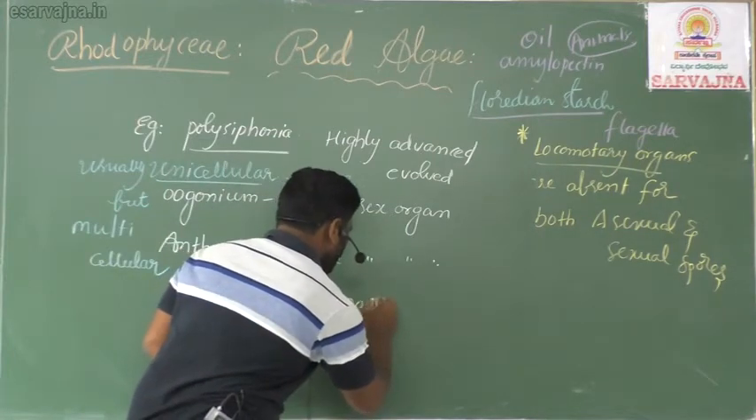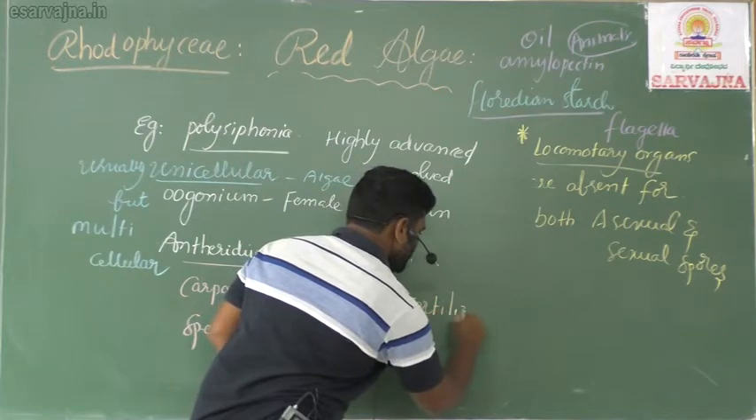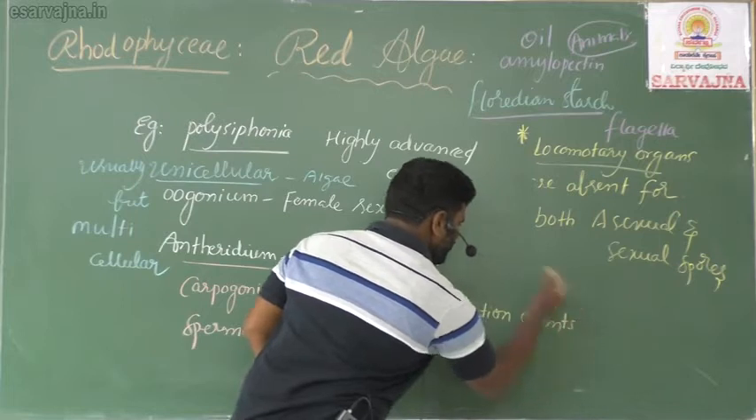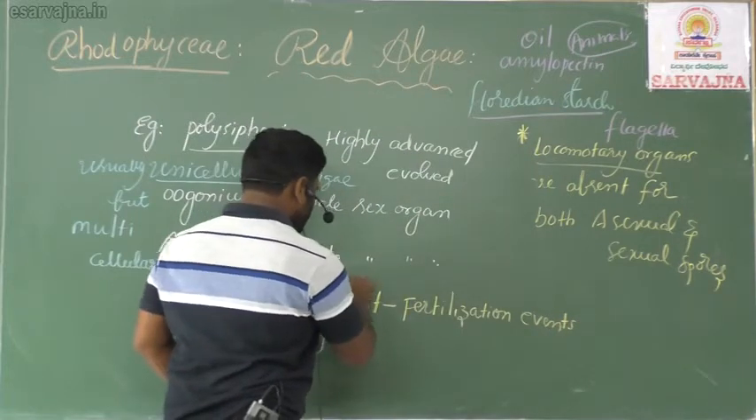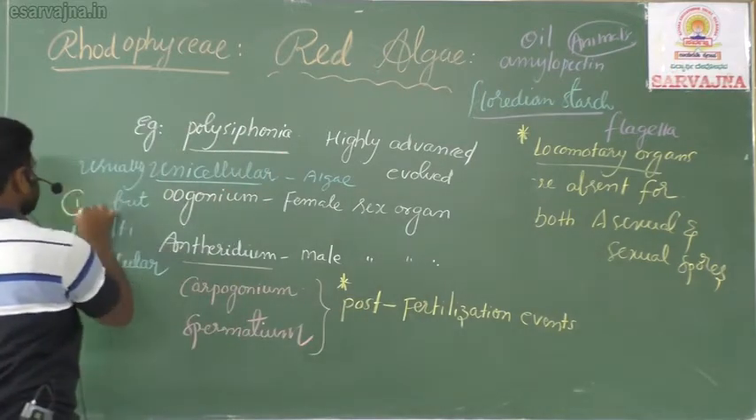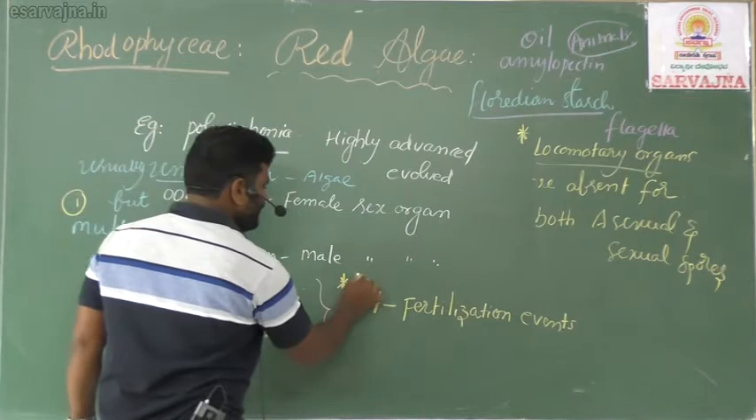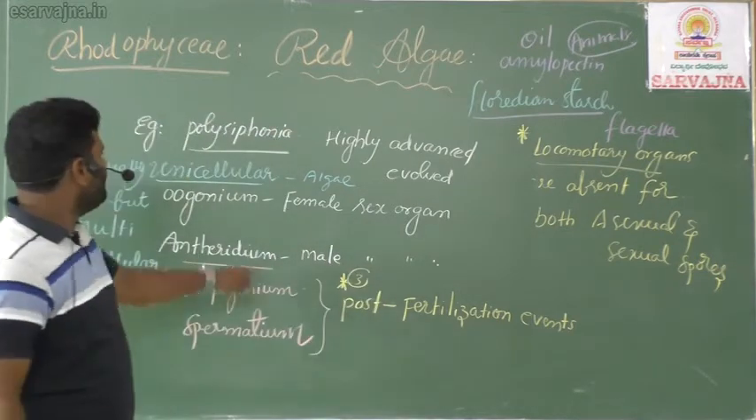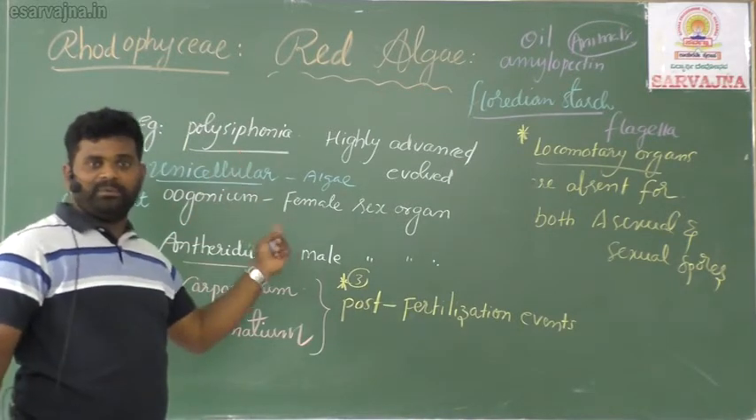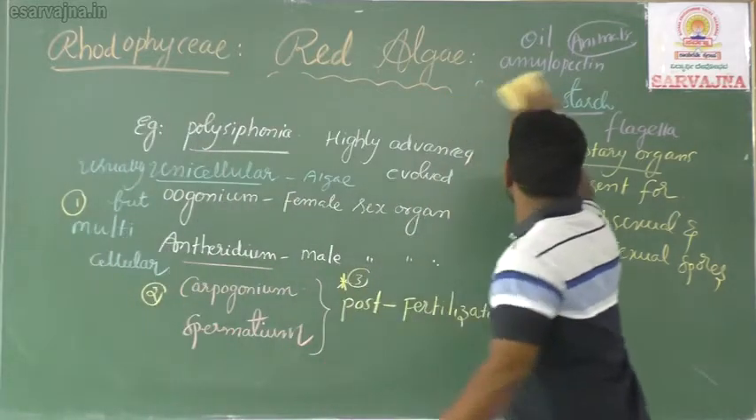Post-fertilization events. Post-fertilization events is one of the important characteristic features of Polysiphonia. So, having multicellular sex organs with different names like carpogonium and spermatium, and thirdly, post-fertilization events, these all come exclusively for Polysiphonia. So I have taken this one example for description. This is very, very important. Apart from this, some other examples also are there.